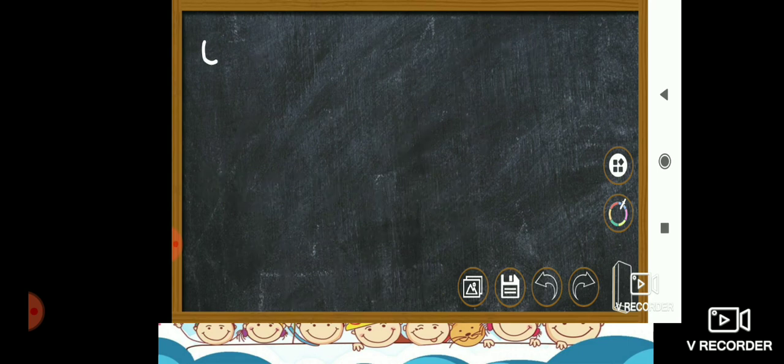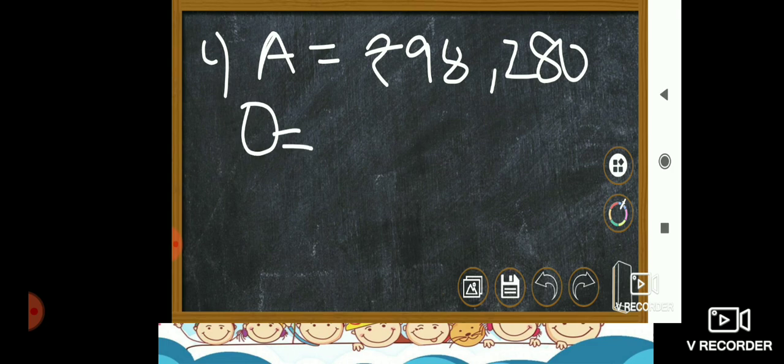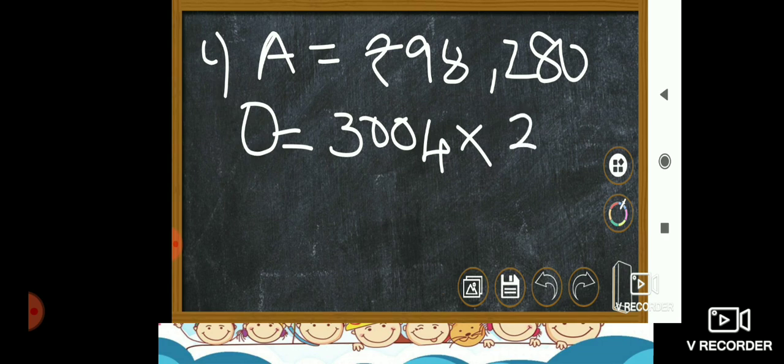Now C question, can you find the total money Raman got by selling apples and oranges together? How much money did he get for selling apples? So for apples he got 98,280. For oranges we have to calculate, okay. So how many kg of oranges did he sell last year? That is 3004. Cost of 1 kg of orange? Rupees 30. Now you have to multiply these two numbers.